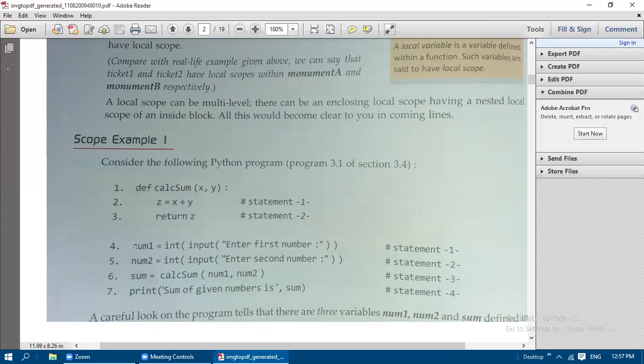Now we have the outer, that is main block statements. The main statement starts at line 4. So num1 is equal to int of input of enter the first number. Num2 is equal to int of input of enter the second number. So we need to get the first number and second number from the user in order to assign the value to num1 and num2. So now we are discussing which data type the variable holds. This num1, num2 is going to get the integer value only, because whatever input you are getting is going to be converted into integer format only. Even if you enter in the floating point format, it is going to be converted with the help of this type conversion int function. It is going to be converted into integer only.